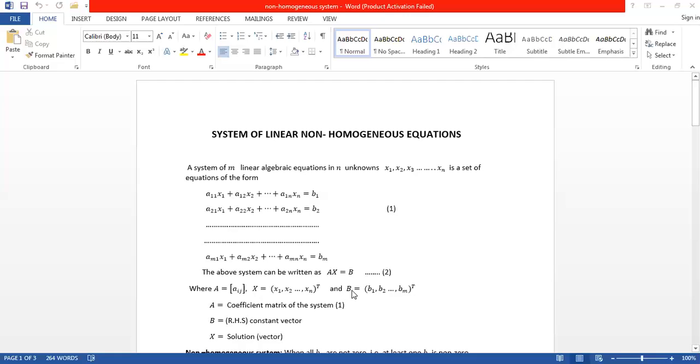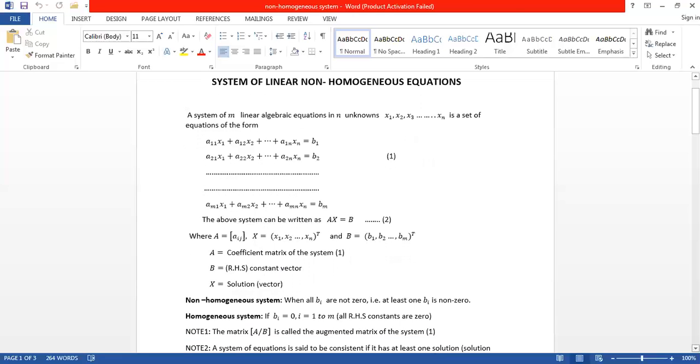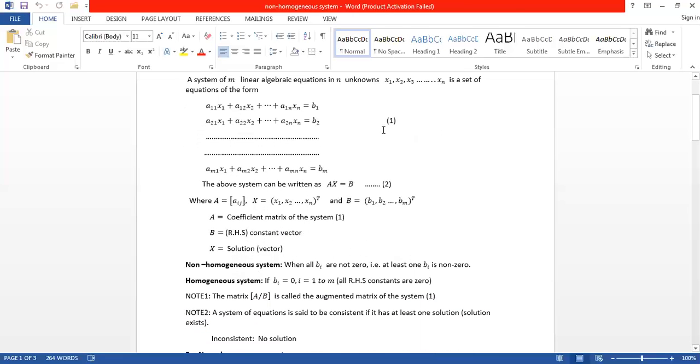This B is nothing but the constants, so this is also a column matrix, b1, b2, and so on, bm. Right? So A is the coefficient matrix of the system, B is the constants, X is the solution vector.